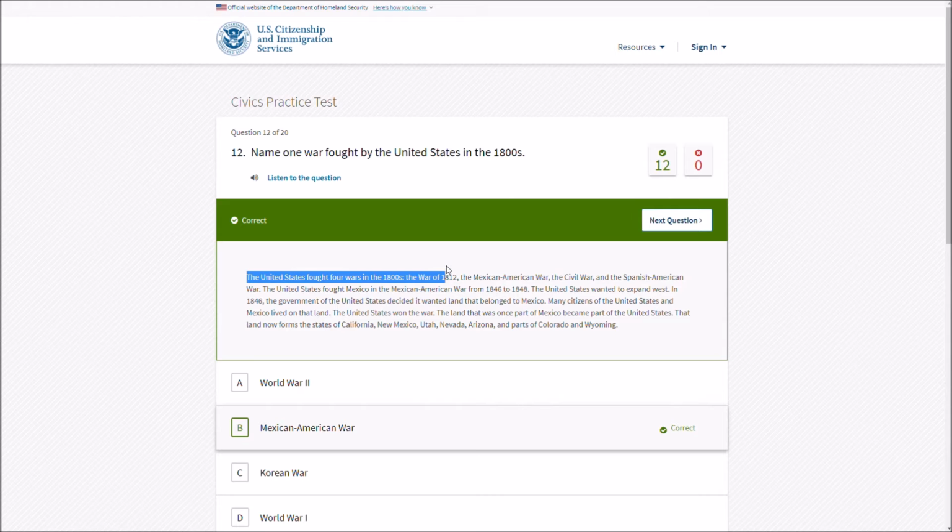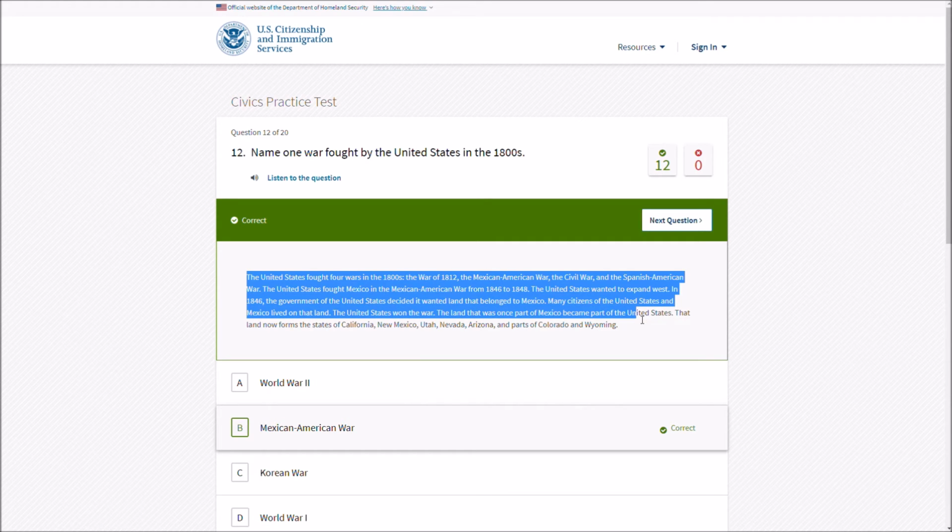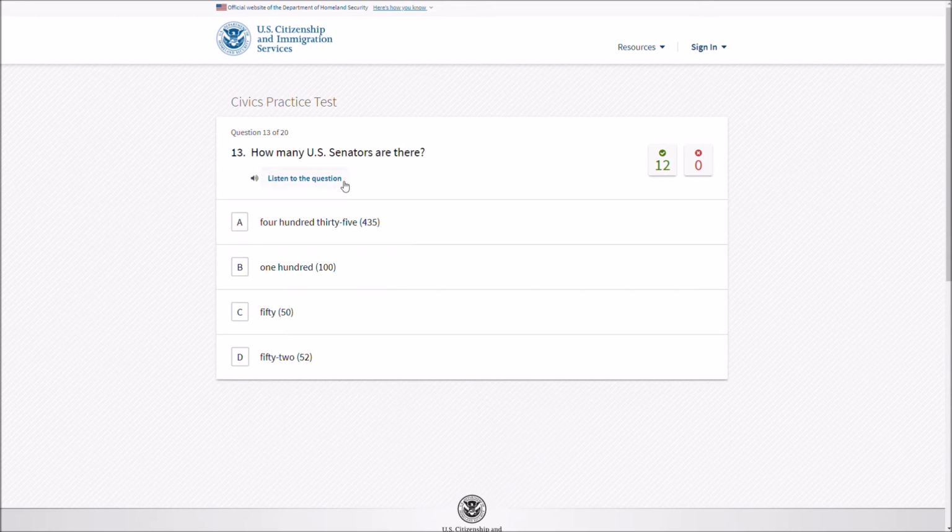Oh, the United States fought 4 wars in the 1800s. War of 1812, Mexican-American War, the Civil War, and the Spanish-American War. The United States fought Mexico in the Mexican-American War from 1846 to 1848. The United States wanted to expand west. In 1846, the government of the United States decided it wanted land that belonged to Mexico. Many citizens of the United States and Mexico lived on that land. The United States won the war. That land that was once part of Mexico became part of the United States. Those great lands form the great states of California, New Mexico, Utah, Nevada, Arizona, and parts of Colorado and Wyoming.